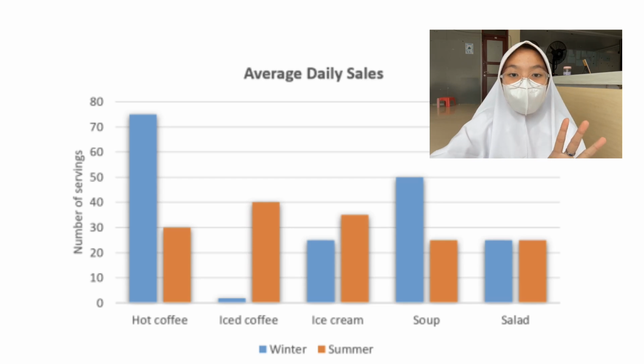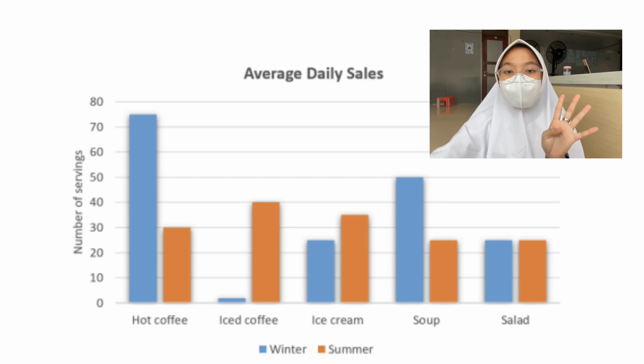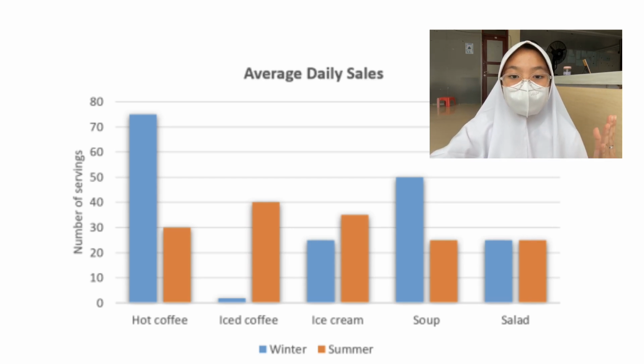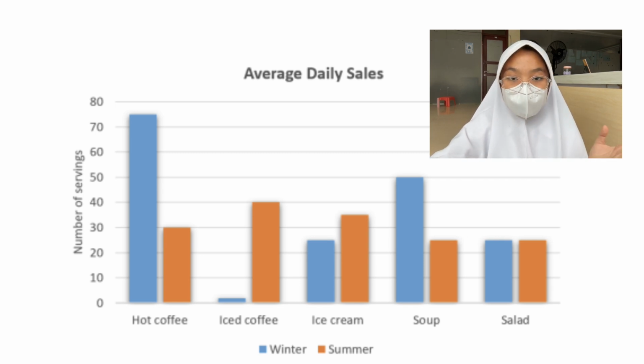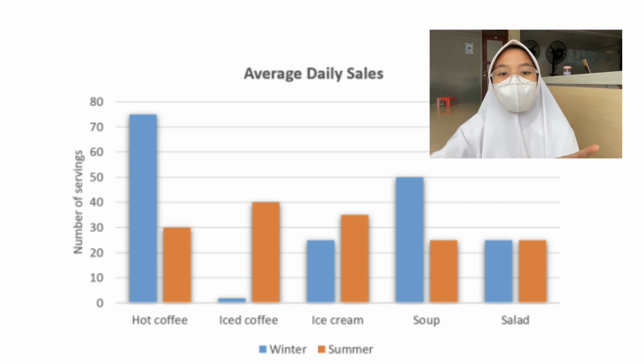Alright, the fourth is soup. There is quite a distance between the blue bar and the orange bar. You can see the blue bar is 2 times the orange bar. The blue bar, the winter season, is quite high, around 50%. It seems that many people like to eat soup in the winter.